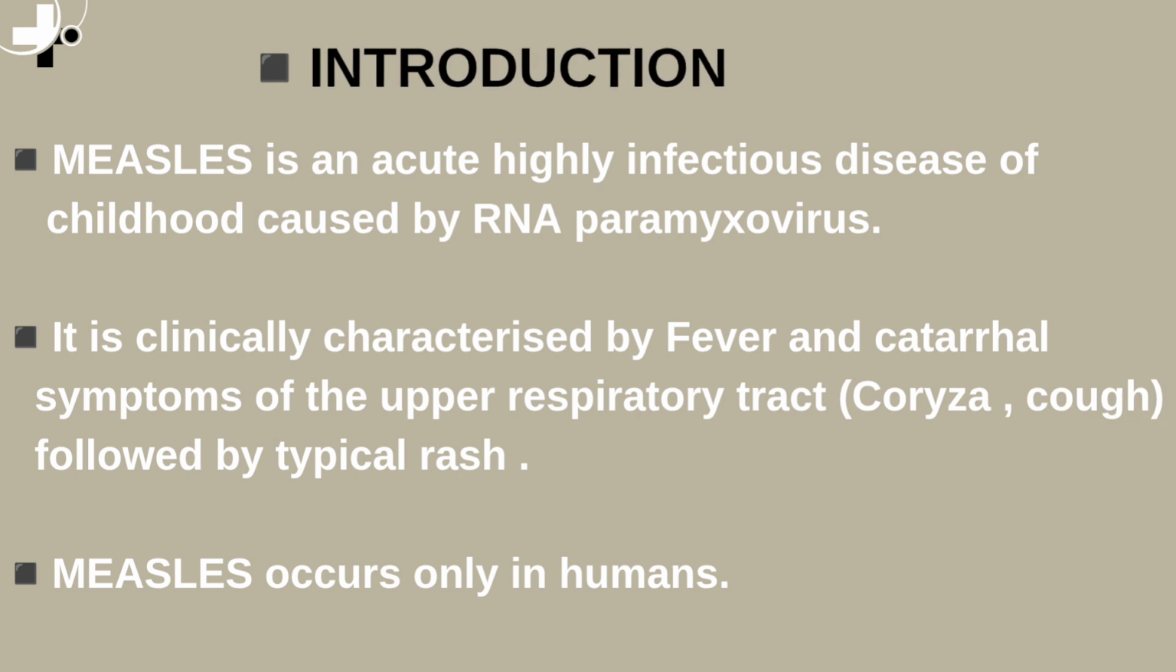Introduction. Measles is an acute, highly infectious disease of childhood caused by an RNA paramyxovirus. It is clinically characterized by fever and catarrhal symptoms of the upper respiratory tract followed by a typical rash. Measles occurs only in humans.